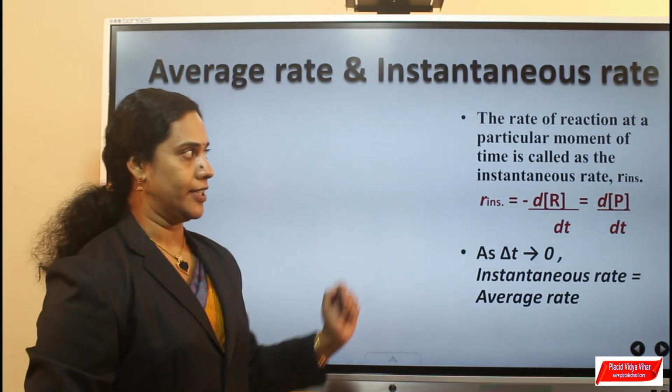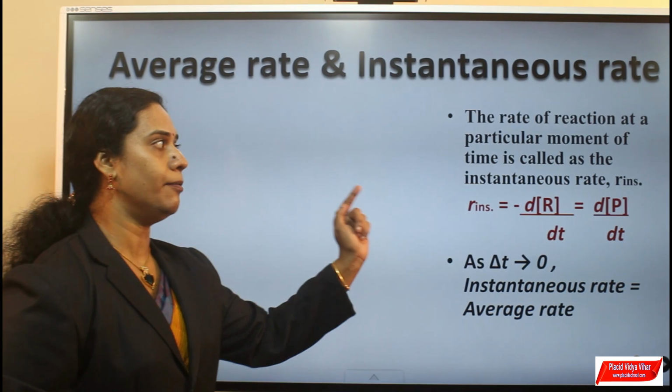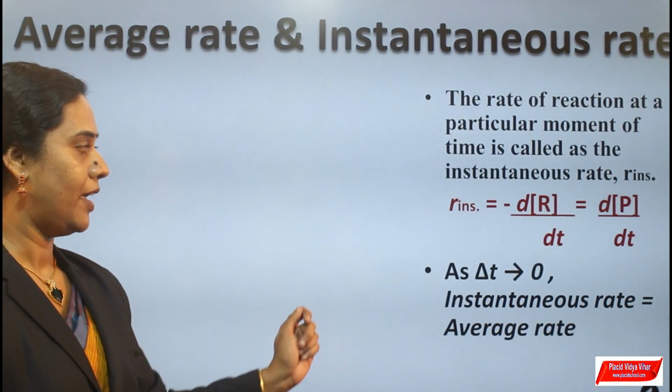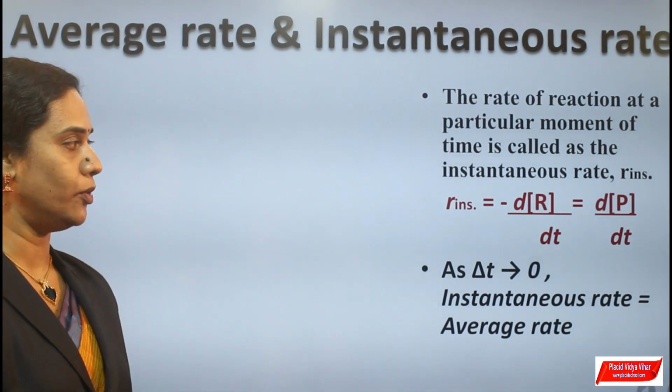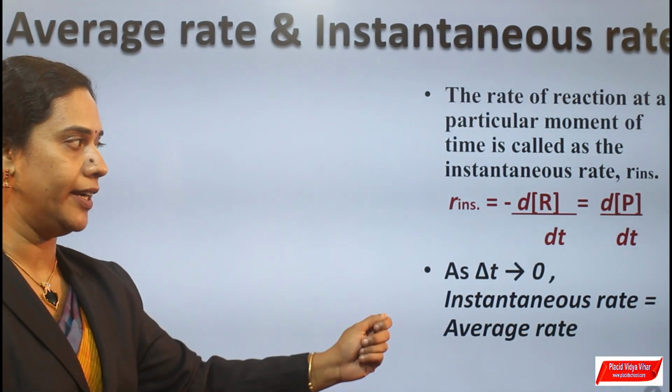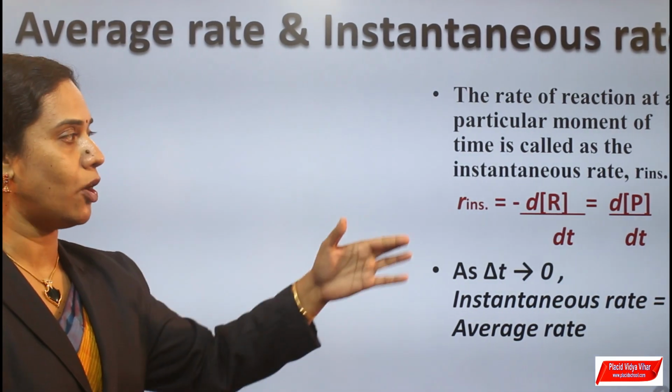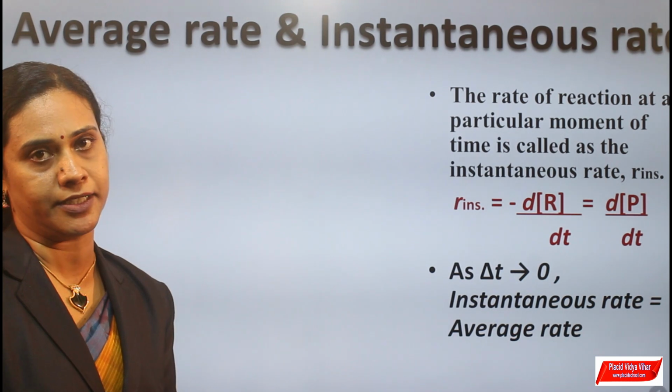The rate of a reaction at a particular moment of time is called the instantaneous rate. R instantaneous is equal to minus dR by dt, which is equal to dP by dt, change in concentration of product divided by change in time.